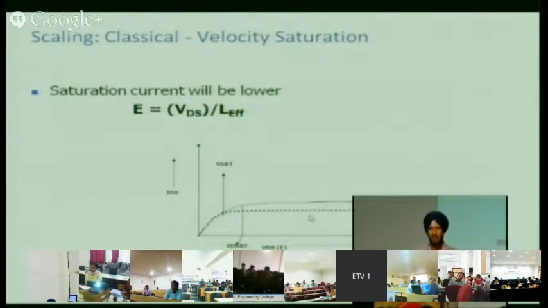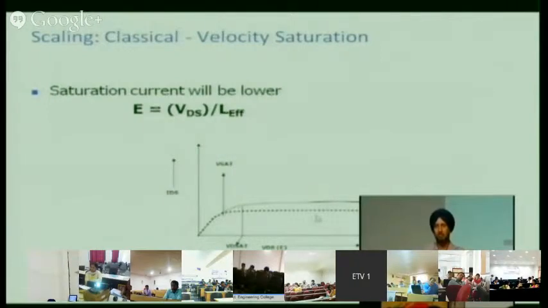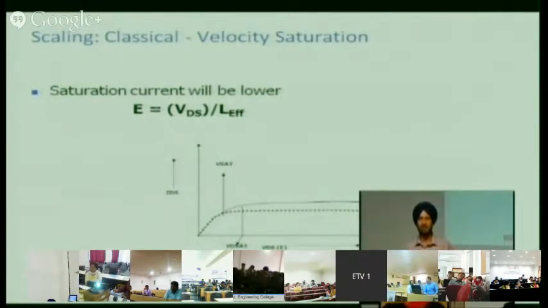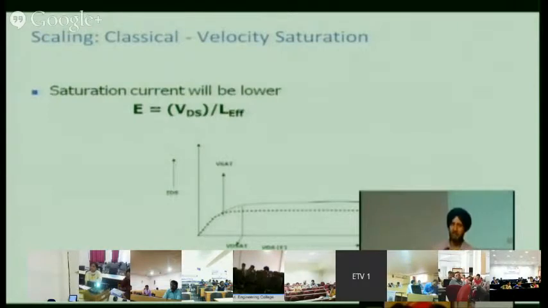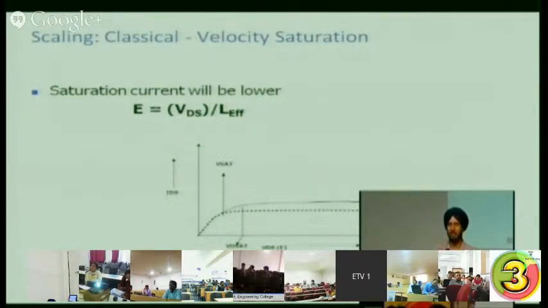Why are we getting lower current? Because the mobility, the velocity has saturated. You see, v is equal to mu E. Velocity is proportional to electric field. If you increase the electric field, velocity increases up to a certain electric field. After that, it remains constant. Okay, are you understanding this point?